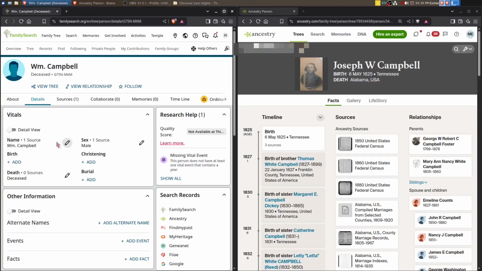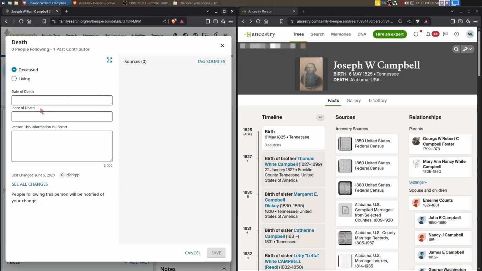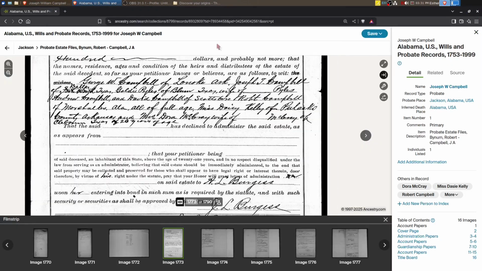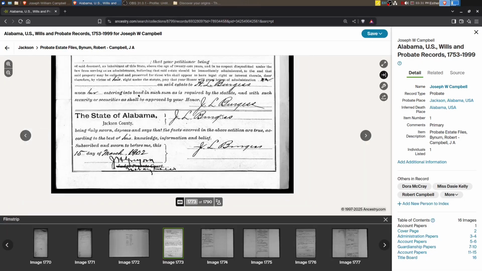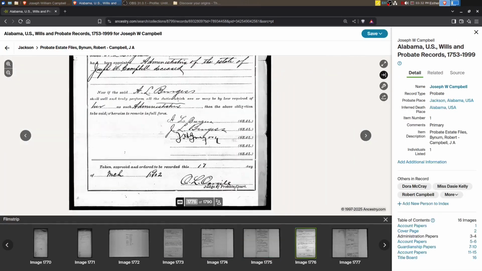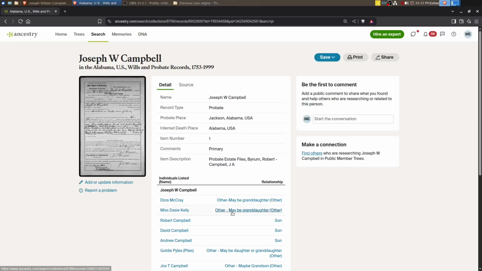So we're just going to edit this and hopefully it brings up a duplicate. We know he was deceased before March of 1902. I'm not sure of the exact date. Alabama did not have death certificates yet in 1902, so we may have to rely on an obituary if we can find it in the newspaper or something.